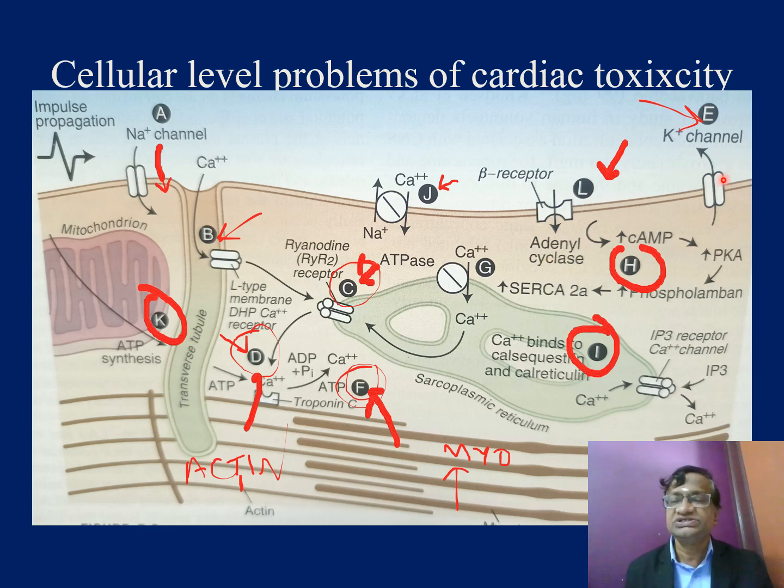Here you can affect this potassium channel, or you can affect the ATP synthesis and affect the actin myosin coupling, or the binding of calcium is also blocked. Here the ryanodine receptor is blocked. Here the calcium is blocked inside also and outside also. There are so many mechanisms.